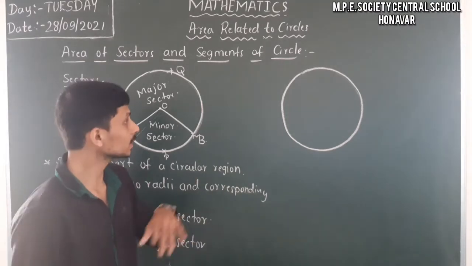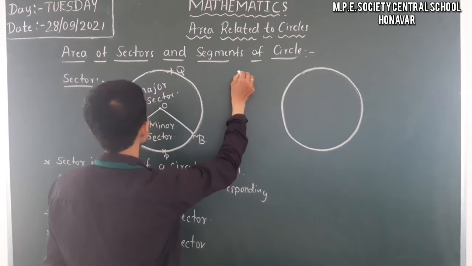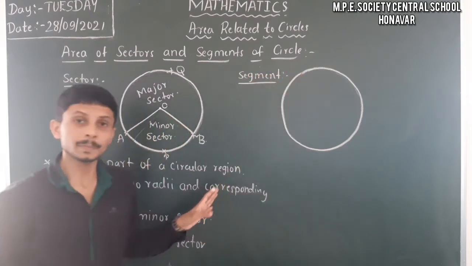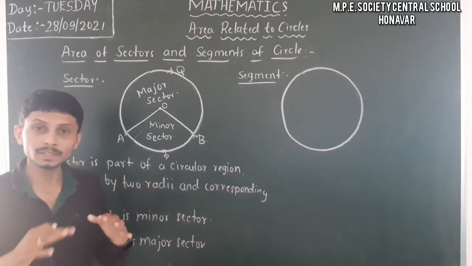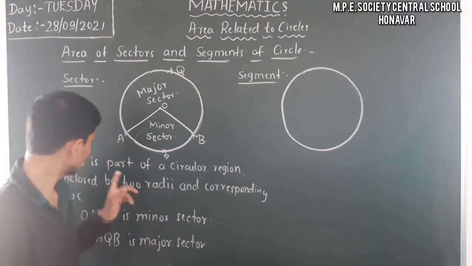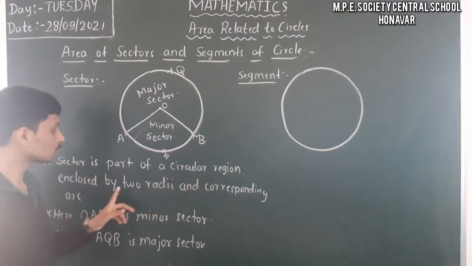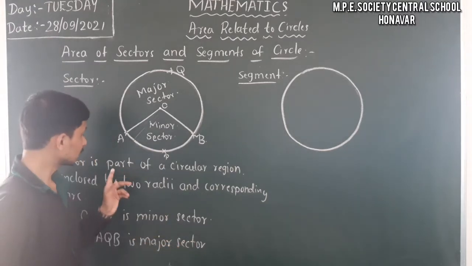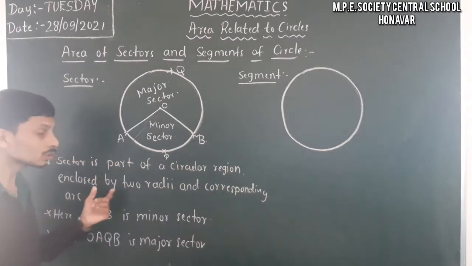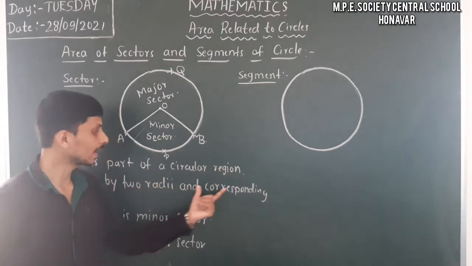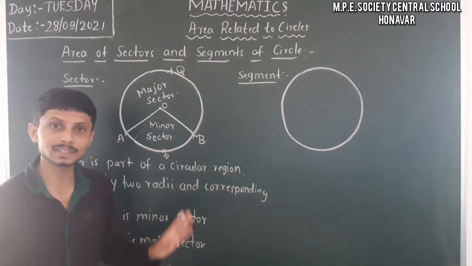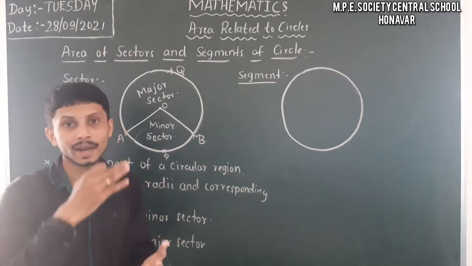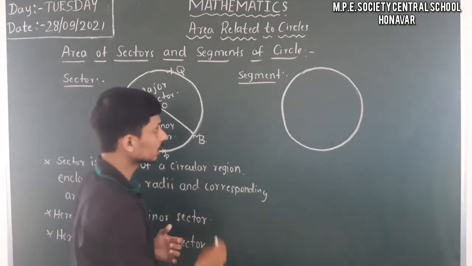And let us move on to the segment. So here I will take the segment. This is a segment. A segment is similar to the sector, but there is a small difference. A sector is a part of a circular region enclosed by two radii and the corresponding arc, but a segment is the part of the circular region enclosed by a chord and the corresponding arc. The corresponding arc remains as it is, but it is enclosed between one chord and the arc. So that is nothing but a segment.